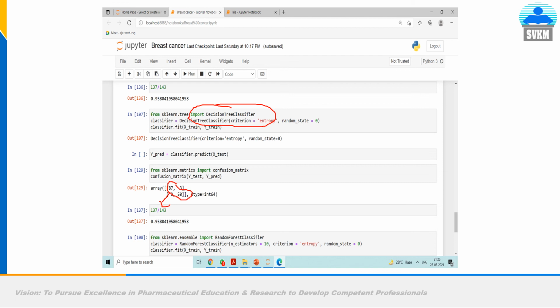So 95% accuracy is there in this model, multiplied by 100. If we use the decision tree classification model, we are getting 95% accuracy. Likewise, if we get 99, then we will use that particular algorithm for model development and training.